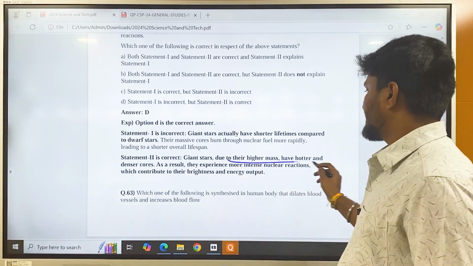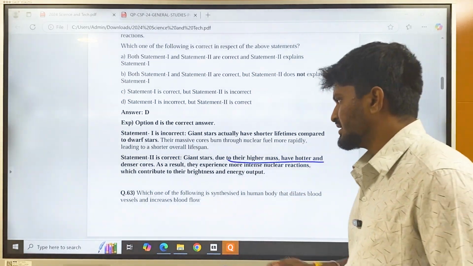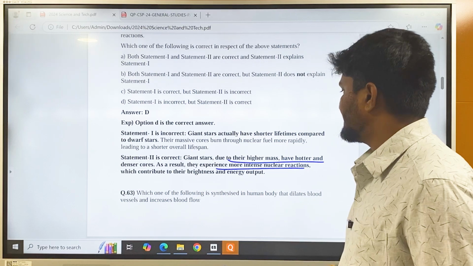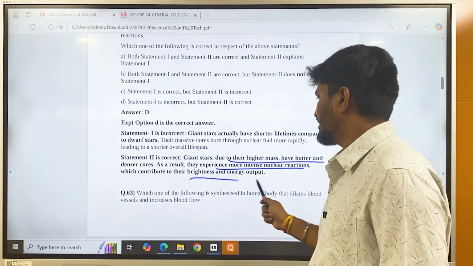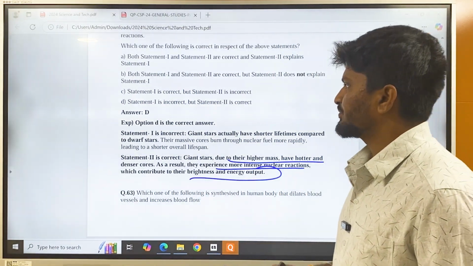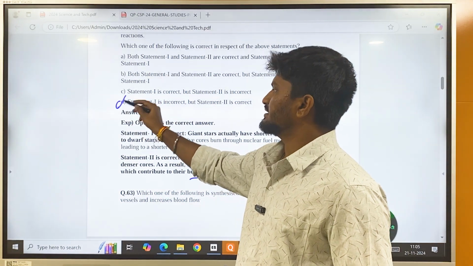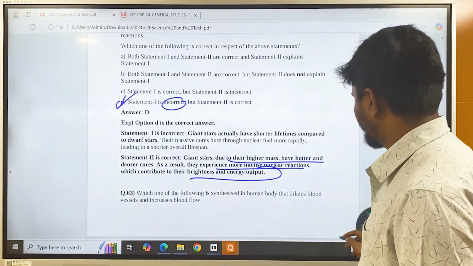The giant stars, due to their higher mass, have hotter and denser cores. As a result, they experience more intense nuclear reactions, which contribute to the brightness and energy output. So, the correct answer is that statement 1 is incorrect. This is the correct answer.